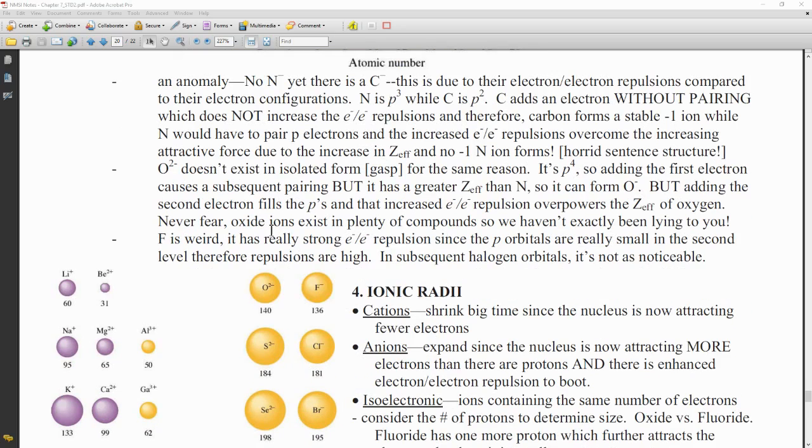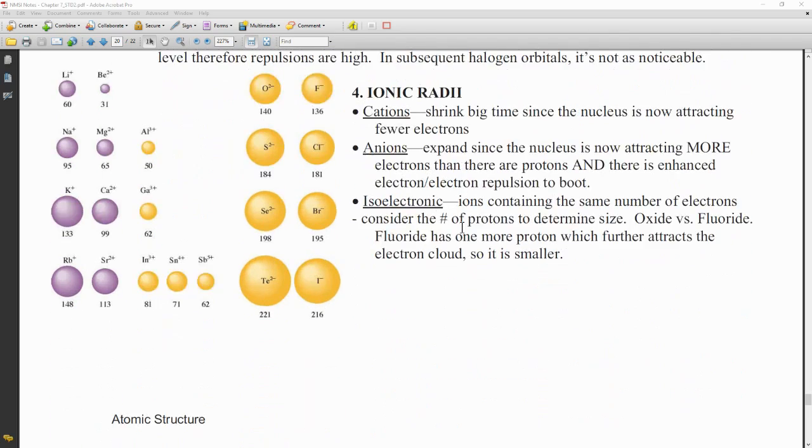Okay, let's talk about atomic radii. First of all, we use the term cation for positive ions. Sometimes students like to remember it because it's got a T in it, and that looks like a plus sign. Or they like to remember that cats are positive, like they have paws. Positive ions.